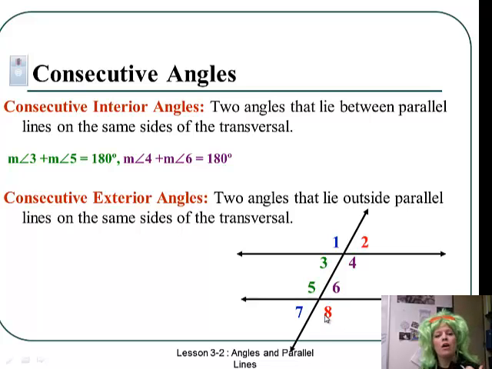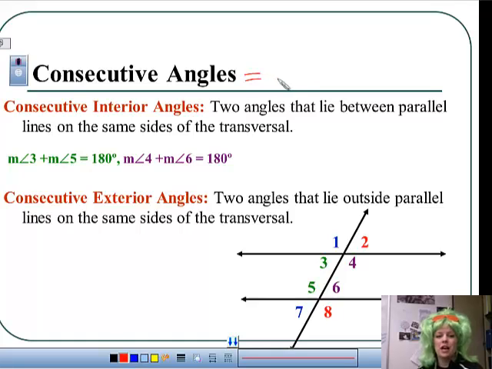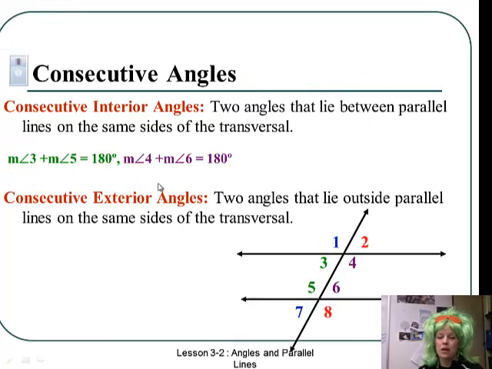And again, what do we know about consecutive angles? You betcha. The sum equals 180. So angle 1 plus angle 7 equals 180. Angle 2 plus angle 8 equals 180. Angle 3 plus angle 5 equals 180. Pause. Put that in your notes. We're on slide 6. We got 2 more slides to go.